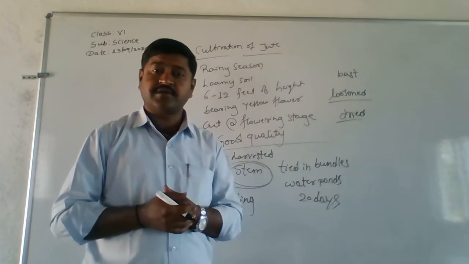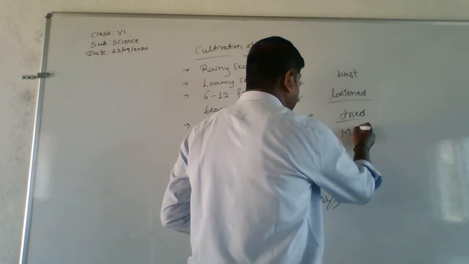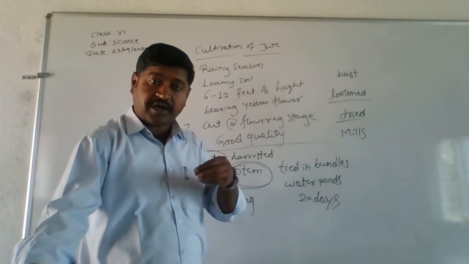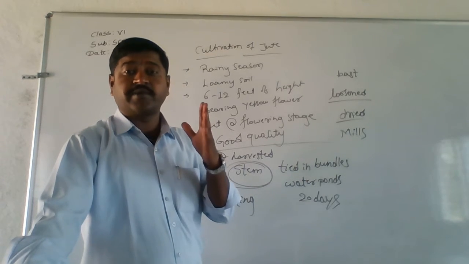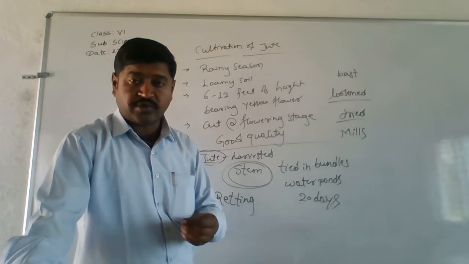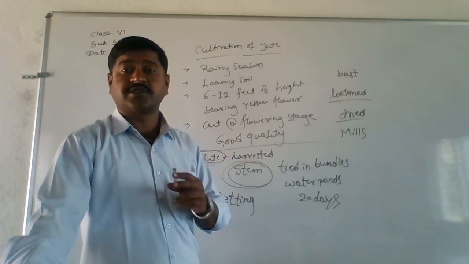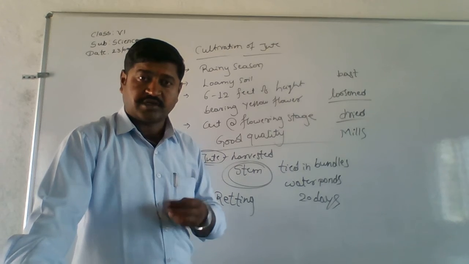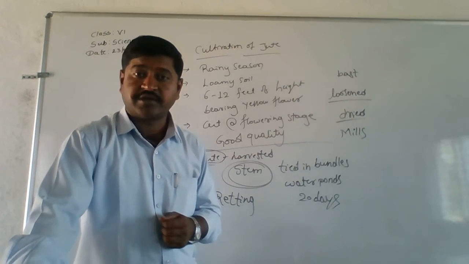After drying, what is done? That all is going to be sent to mills. So whatever strips we have peeled off from the stem of the jute plant, it is going to be dried, and then all that jute fiber which has been stripped off is going to be sent to mills so that it can be used for textiles. This is the cultivation of jute. Is this clear? Alright.